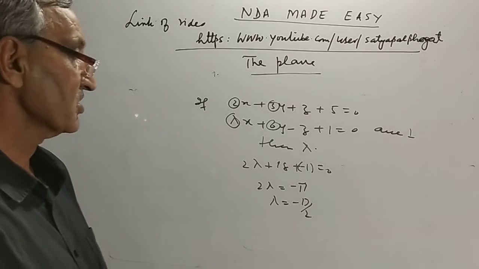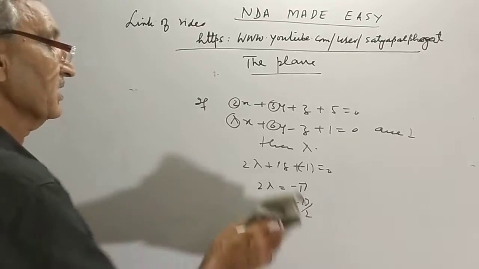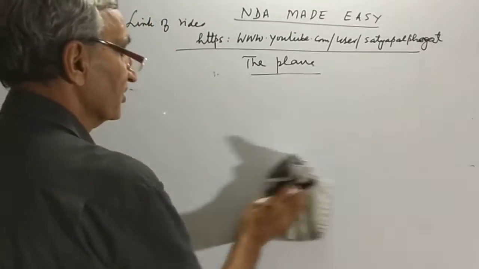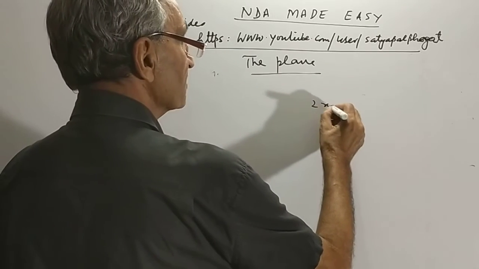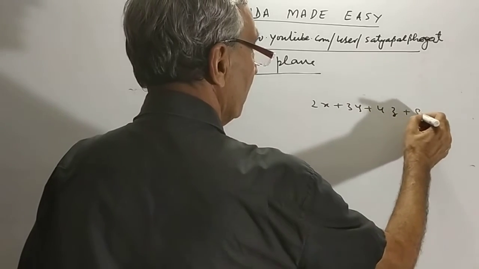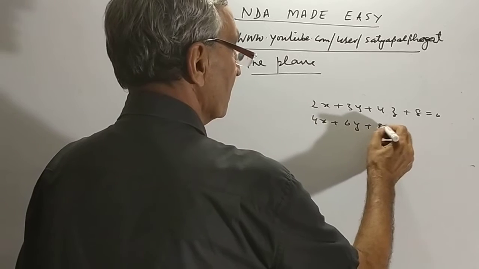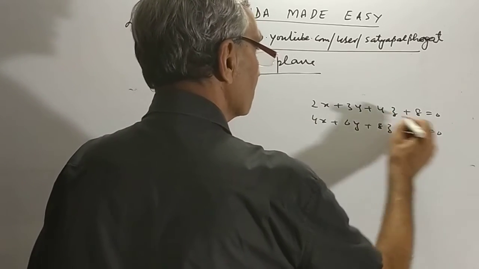We use A1 A2 plus B1 B2 plus C1 C2 is equal to 0 when the planes are perpendicular, because their normals are perpendicular. Well, 2x plus 3y plus 4z plus 8 is equal to 0 and 4x plus 6y plus 8z plus 17 is equal to 0.